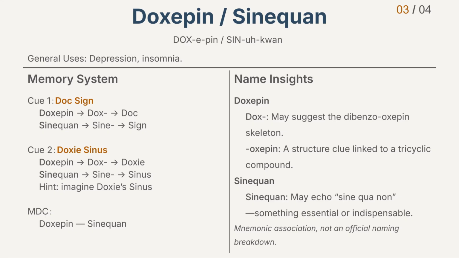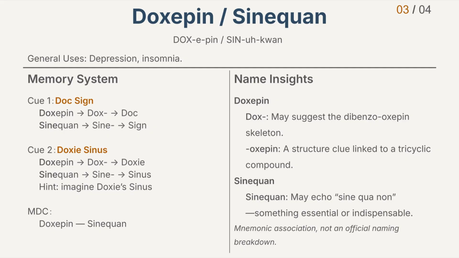Q1. Doxine. Doxepin begins with dox. Dox can remind you of doc. Sinequan begins with sign. Sign can remind you of sign. So Doxine links the two names. Doc points to Doxepin. Sine points to Sinequan.